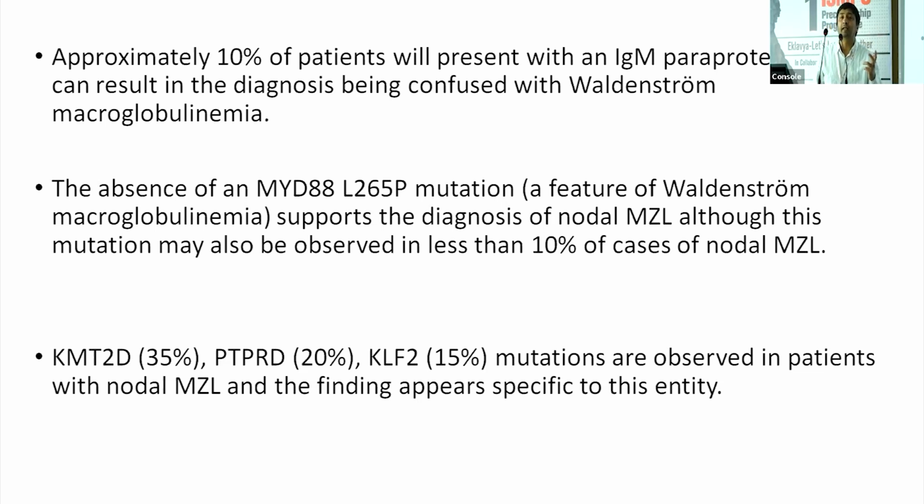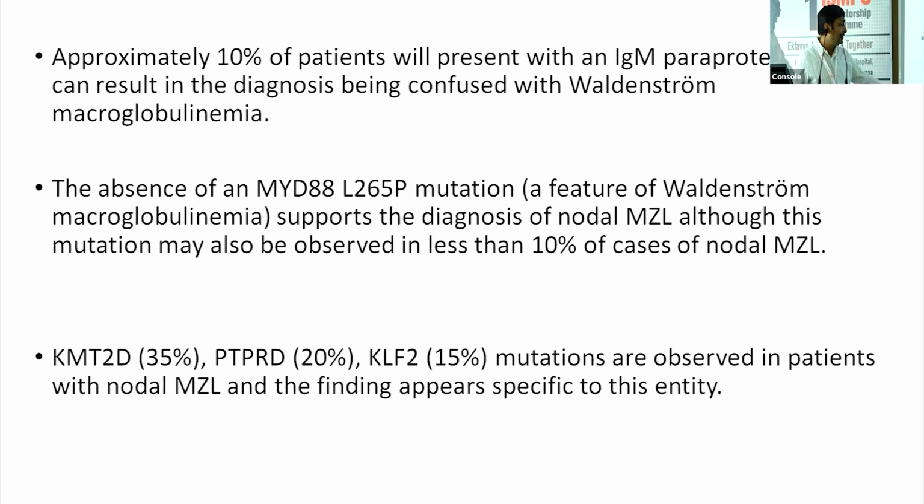We know that all indolent lymphomas can have some paraproteinemia, so those low-grade indolent lymphomas will need further workup to evaluate it. Just to highlight, IgM paraproteinemia does not mean that all have Waldenstrom. There can be other types of indolent lymphomas as well. The problem gets complicated when you test for MYD88 and it comes positive. That can come positive in almost 10% of patients with nodal marginal zone lymphoma as well. So what do you do? You send an NGS, you send a Sanger, and maybe you get tested for one of the mutations that are less common but more specific for identifying a marginal zone lymphoma.